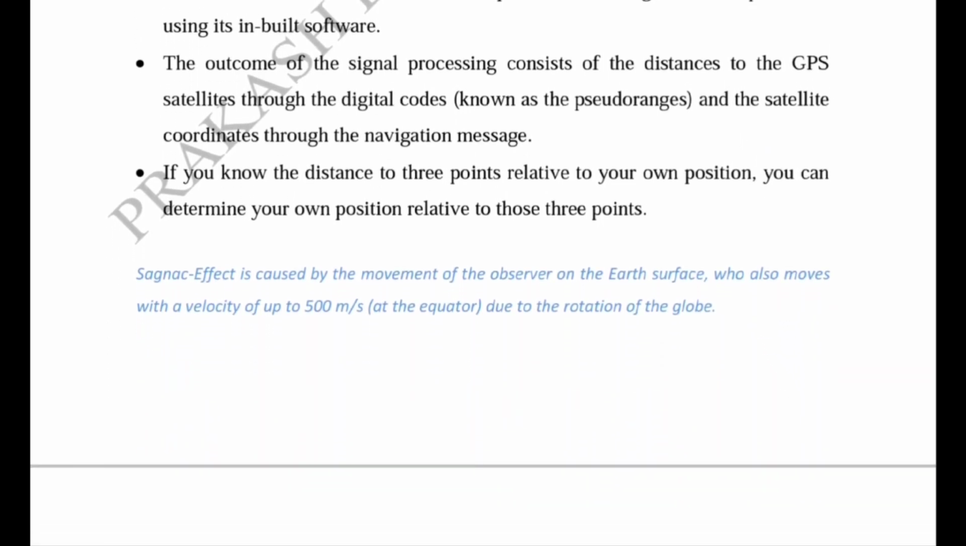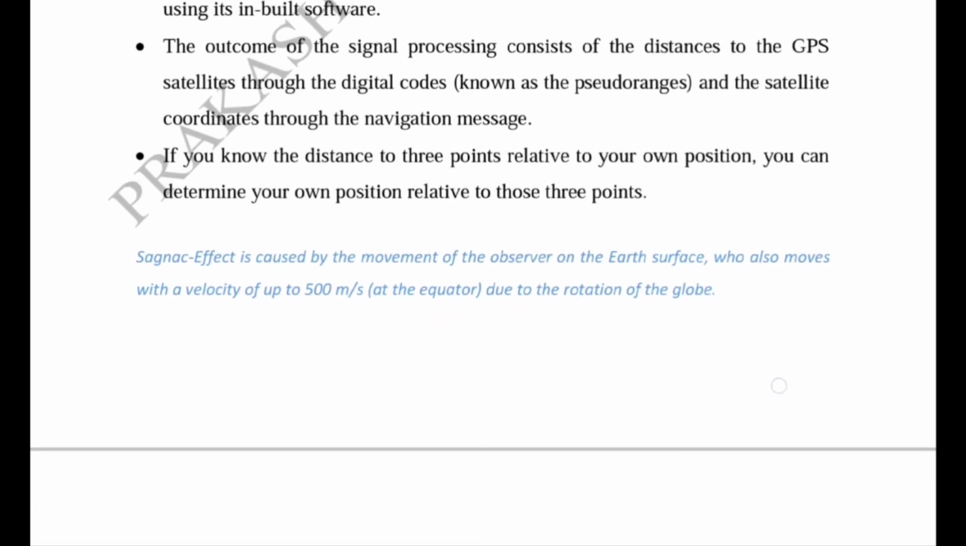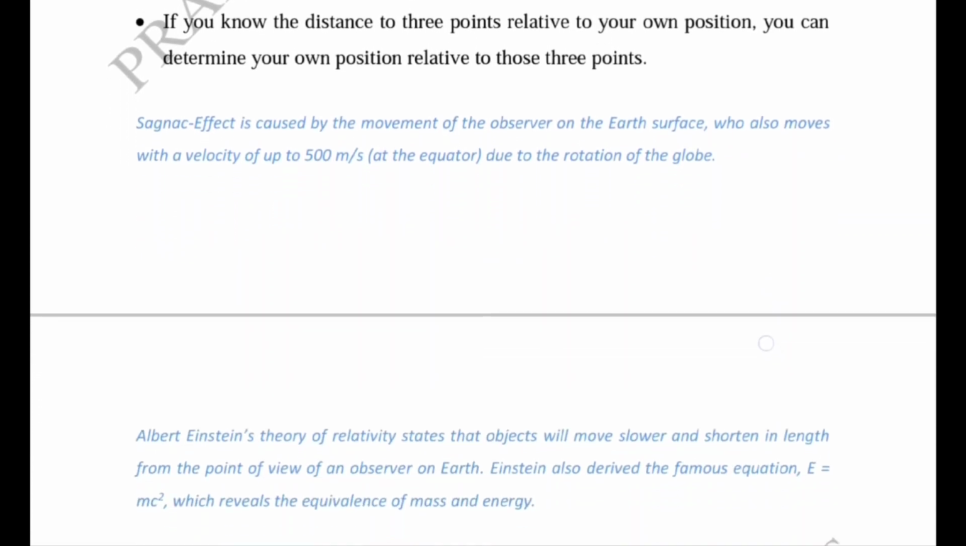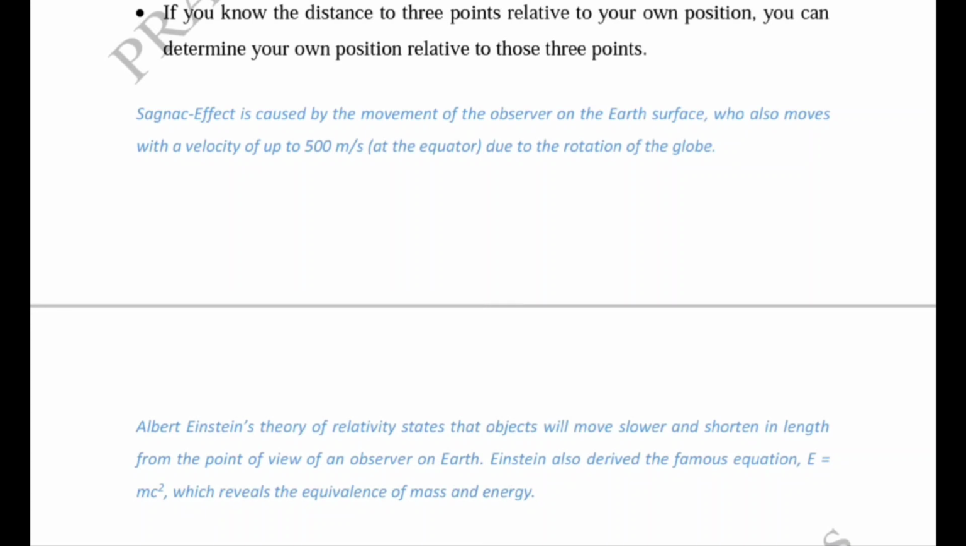Now we have understood the Sagnac effect. It is caused by the movement of the observer on the Earth's surface and the rotation of the Earth. The variation in velocity between these two, the observer and the Earth's rotation, causes the Sagnac effect, and it is very complicated to calculate the error due to it. It causes only a small amount of error, so we ignore it in the position calculation.